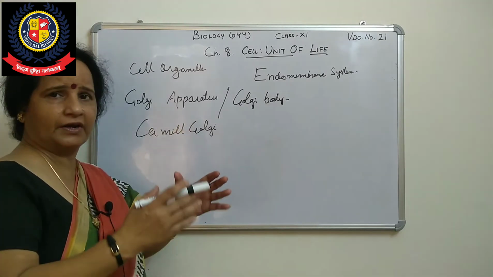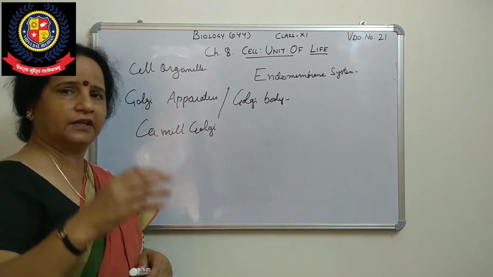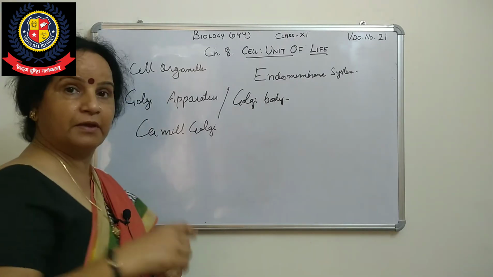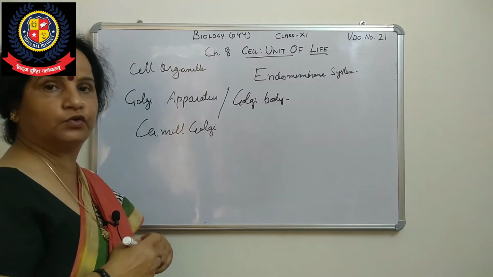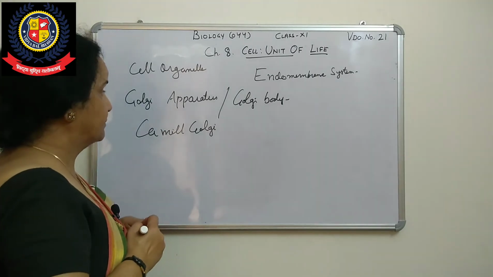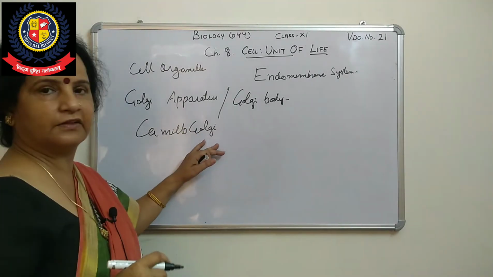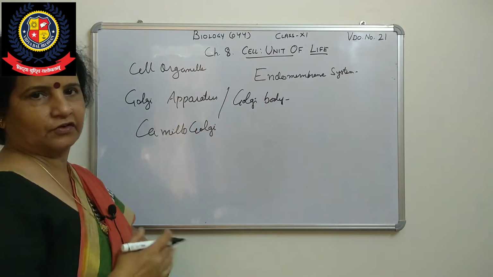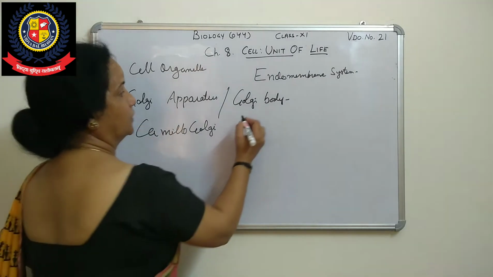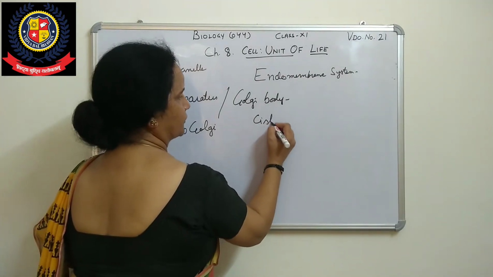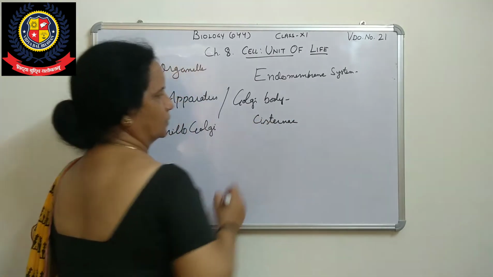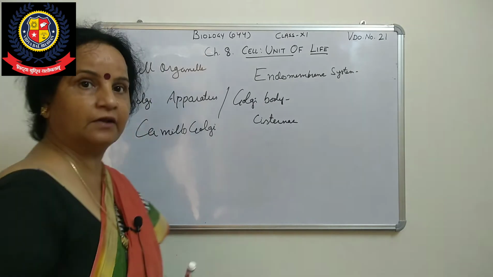Why is it called apparatus? Why is it called body? Because it is a group of sac-like or plate-like structures, and these are membrane bound. All organelles in a eukaryotic cell have a membrane. These membrane-bound sac-like or plate-like structures are called cisternae. What is it called? Cisternae.